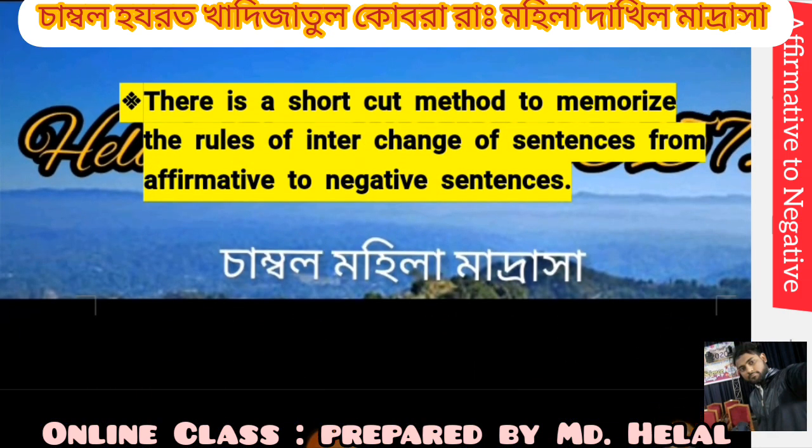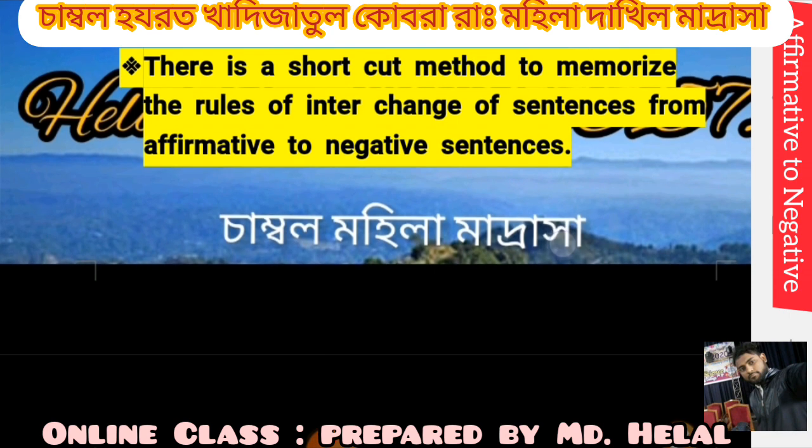So dear students, we have keywords to memorize the rules for changing sentences from affirmative to negative in shortcut. We must memorize these keywords, and if we do, we will be able to change affirmative to negative.